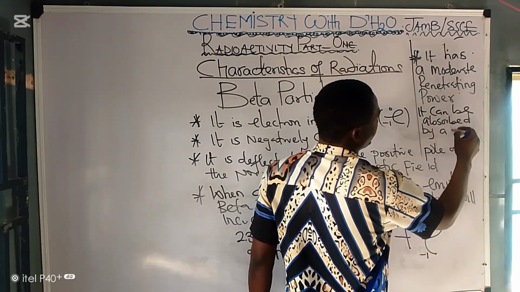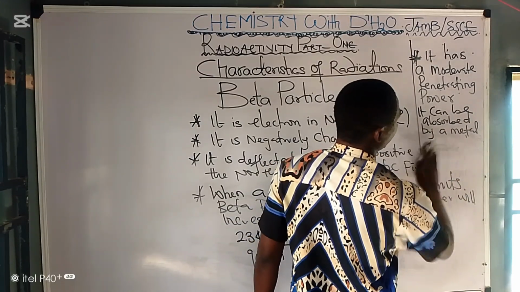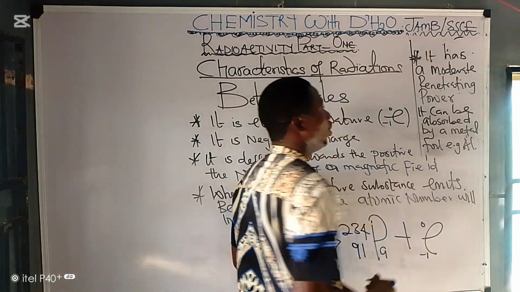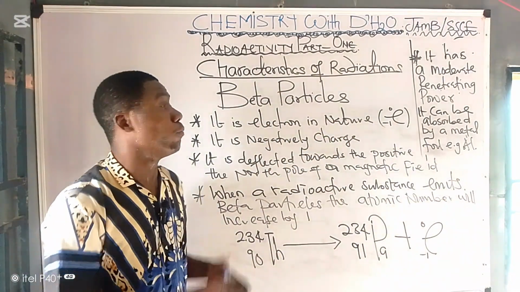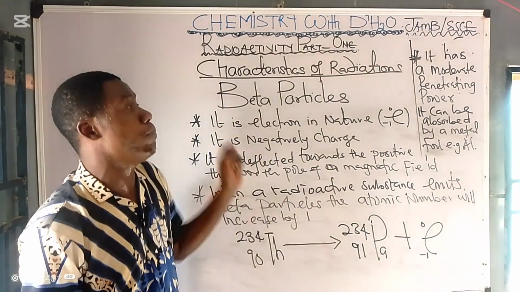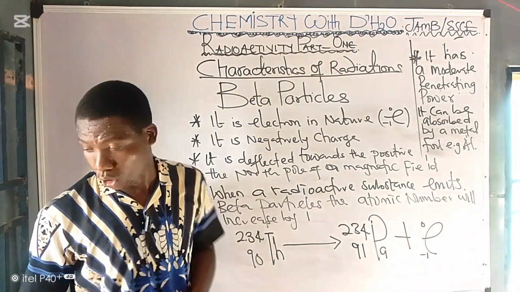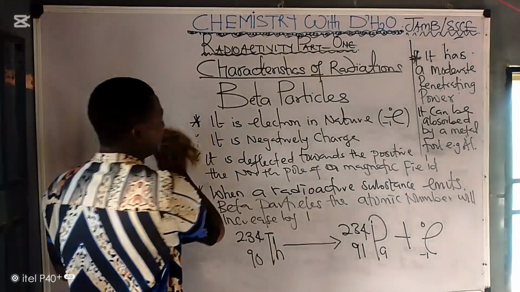So it can be absorbed by a metal foil or metal sheet, e.g. aluminum foil. So you watch very well that your beta particle has a greater penetrating power than your alpha. More also, please take note of this.